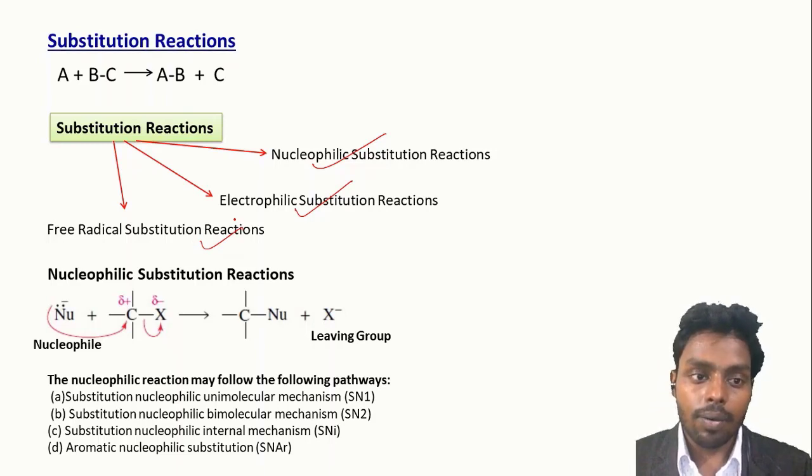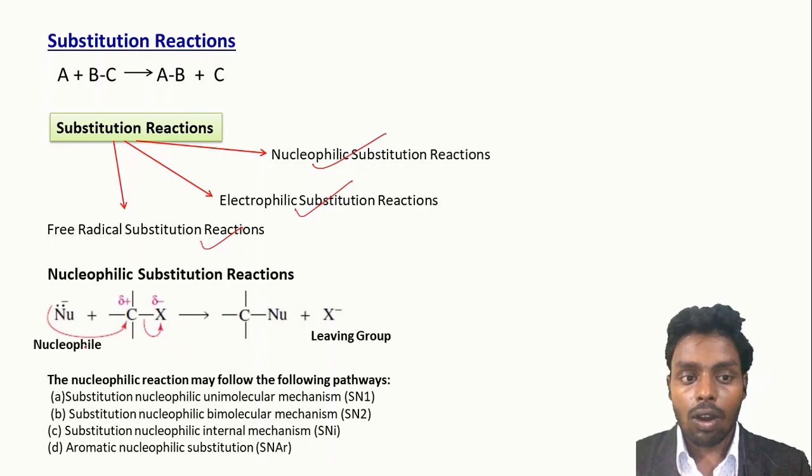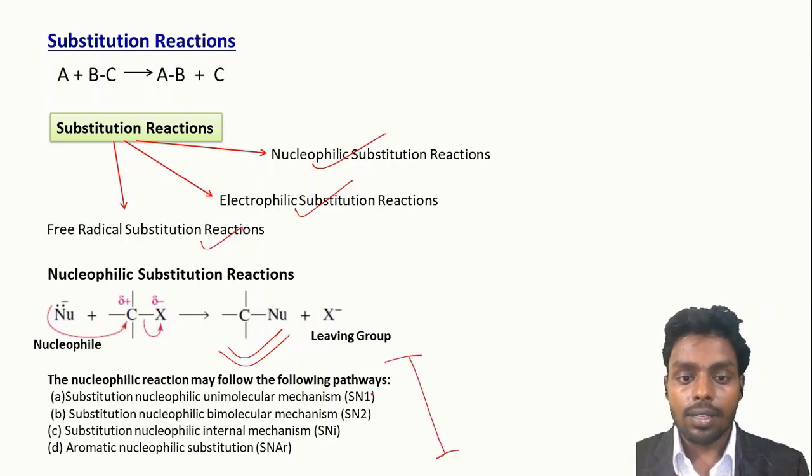The nucleophilic substitution reactions are those reactions in which the nucleophile attacks the carbon bearing the leaving group, and the leaving group leaves the system and forms a carbon-nucleophile bond at the end. This reaction happens in four different pathways. First is SN1 reaction, second is SN2 reaction, third is SNi reaction, fourth is SNAr reaction. SN1 reaction is also called substitution of nucleophile via unimolecular mechanism. SN2 is called substitution of nucleophile via bimolecular mechanism. SNi is called substitution of nucleophile via internal mechanism. And SNAr is called aromatic nucleophilic substitution reaction.